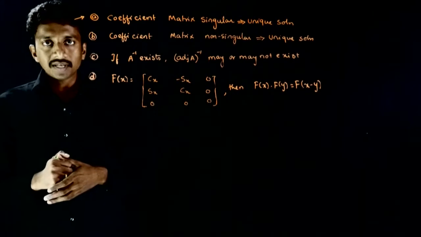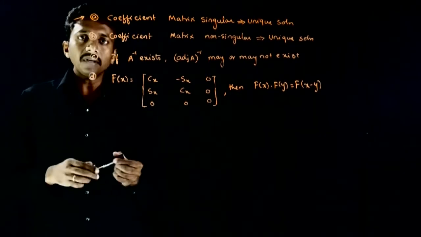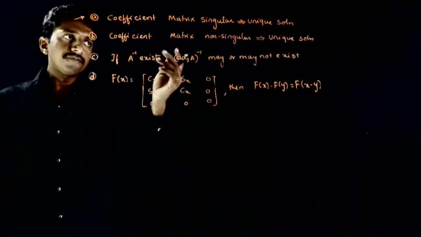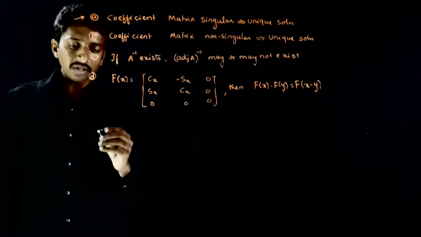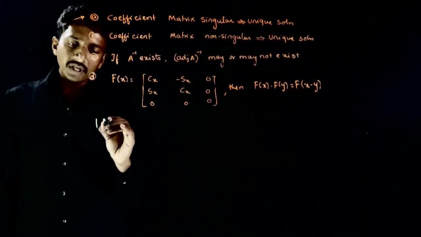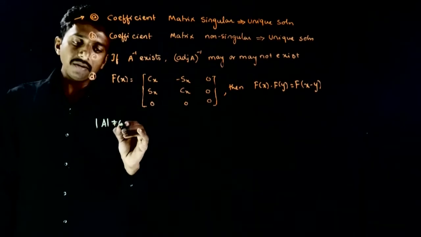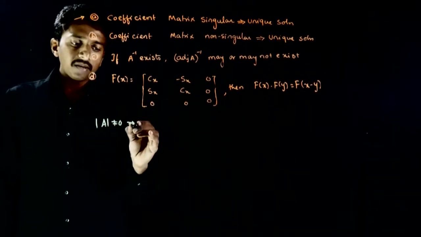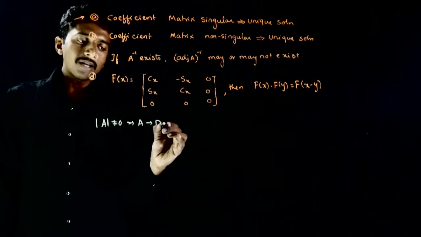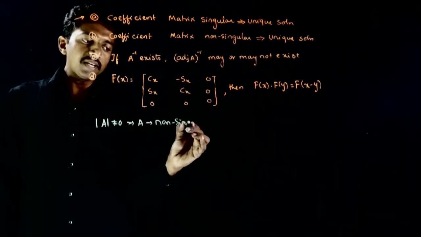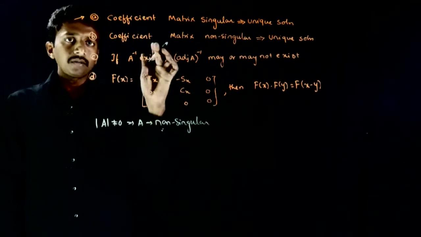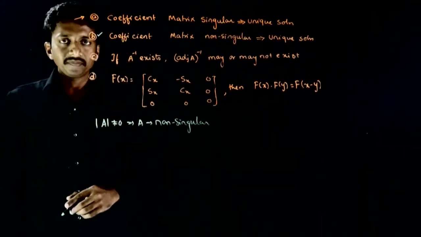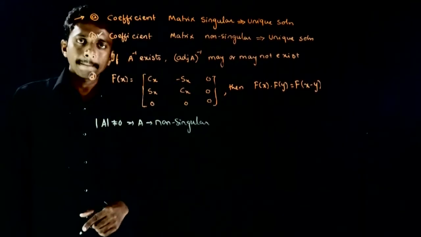So which of these two is correct? This is a very direct statement. So we know that if a set of equations has to have unique solution, the determinant of the coefficient matrix has to be non-zero. That means A has to be non-singular. That is, the coefficient matrix has to be non-singular. So option B is right. Option A is wrong. Okay?